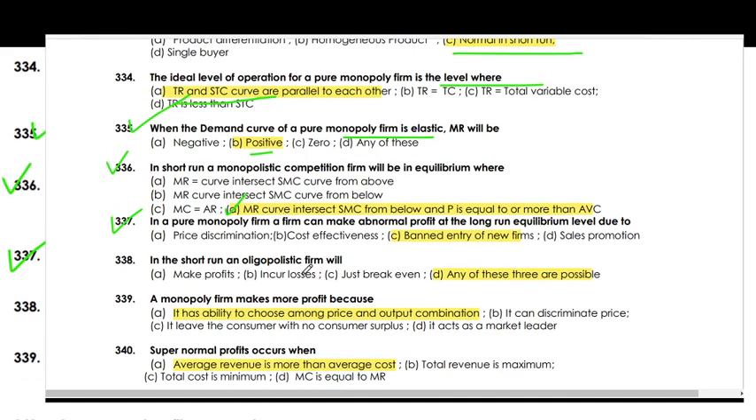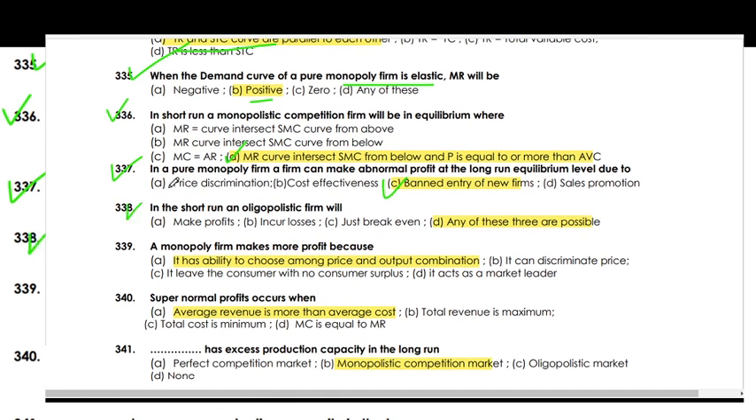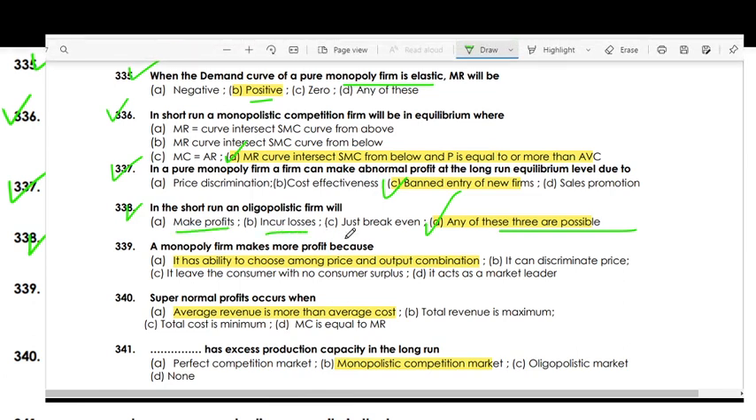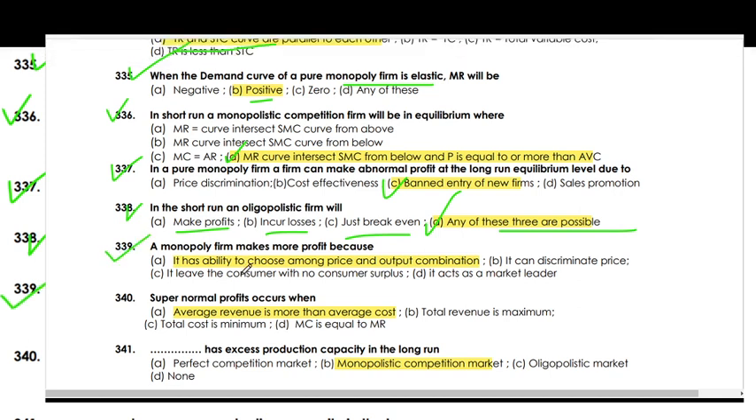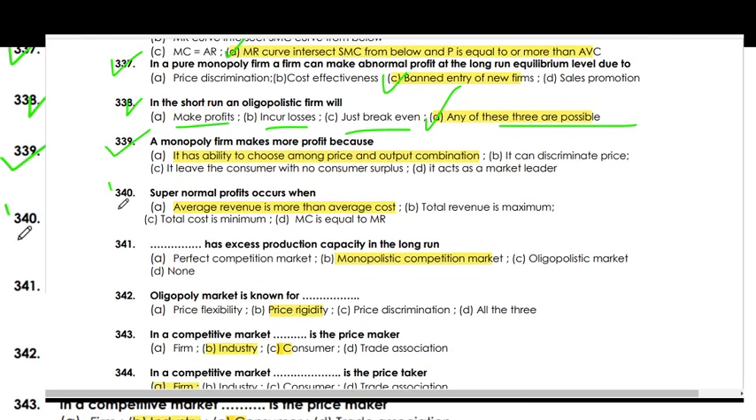In a pure monopoly, a firm can take abnormal profit at long-run equilibrium due to the barred entry of new firms. In the short run, an oligopolistic firm may make profit, incur loss, or just break even; any of these three is possible. A monopoly firm makes more profit because it has the ability to choose among price and output combinations. Super normal profit occurs when average revenue is more than average cost.